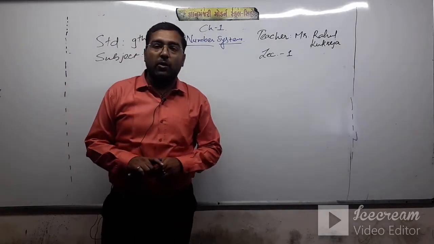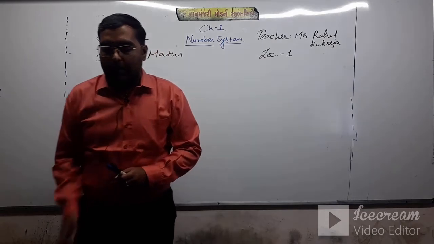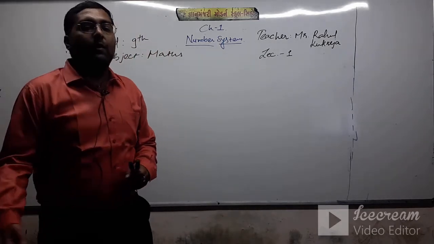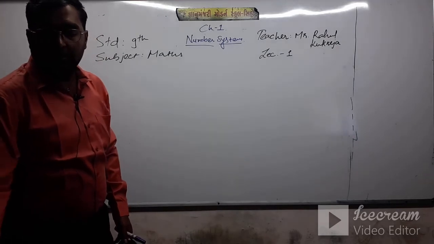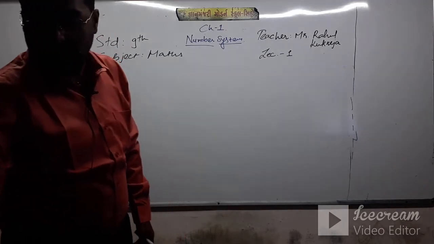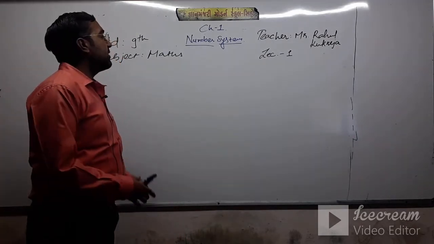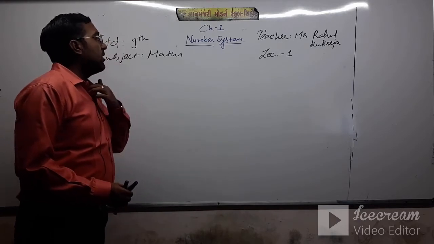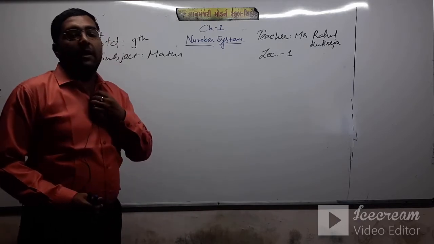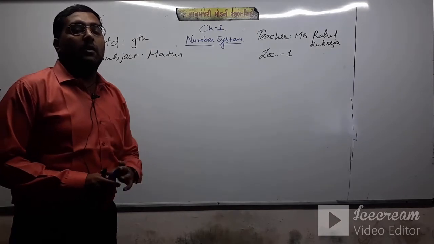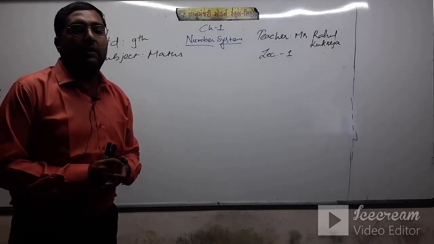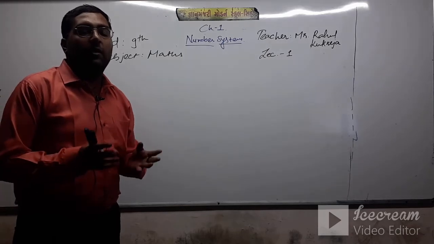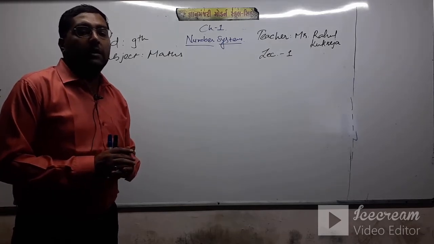Myself Kukureja Rahul. In today's session, we are starting with chapter number 1 for standard 9, that is Number System. In the number system, we are first of all seeing how many numbers are defined in the universe and what kind of numbers we can see.